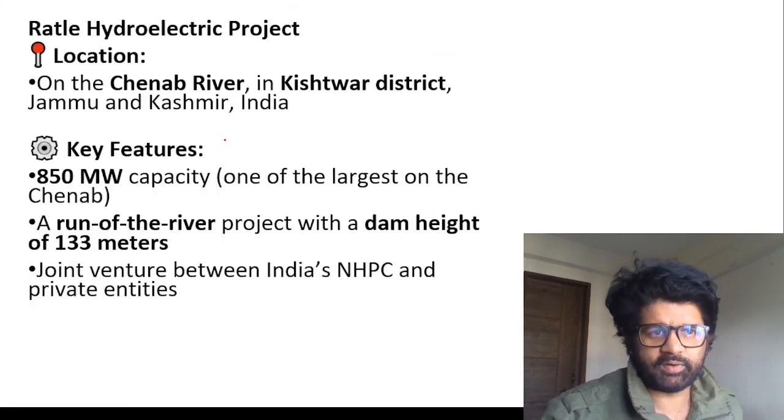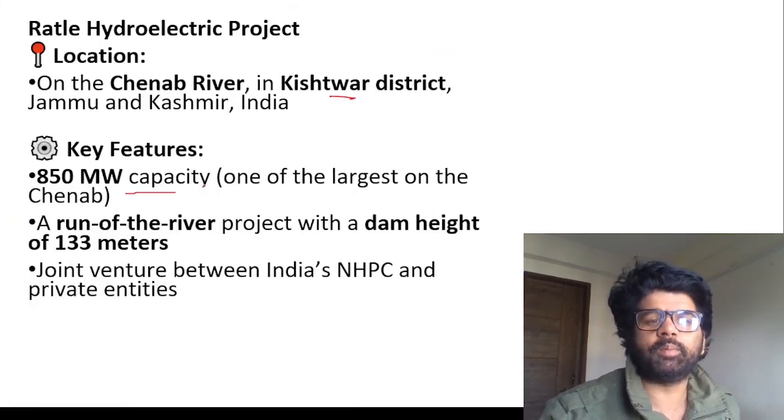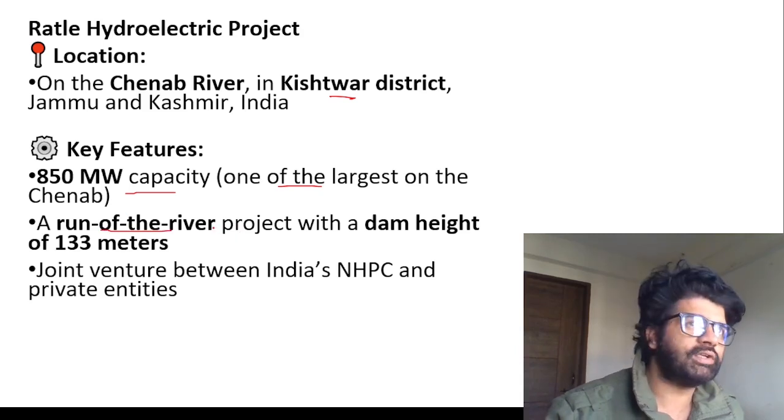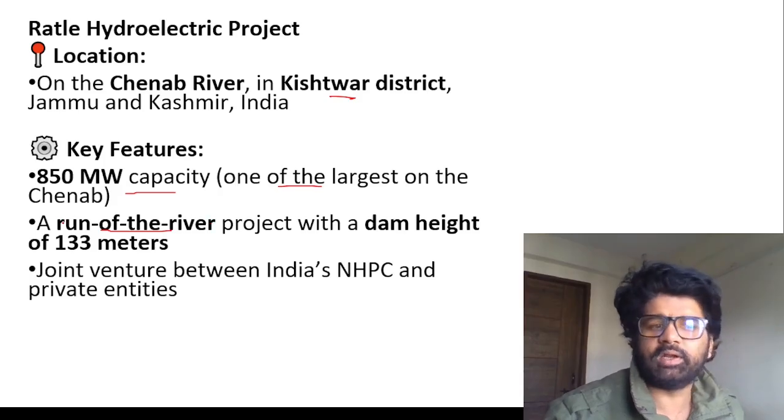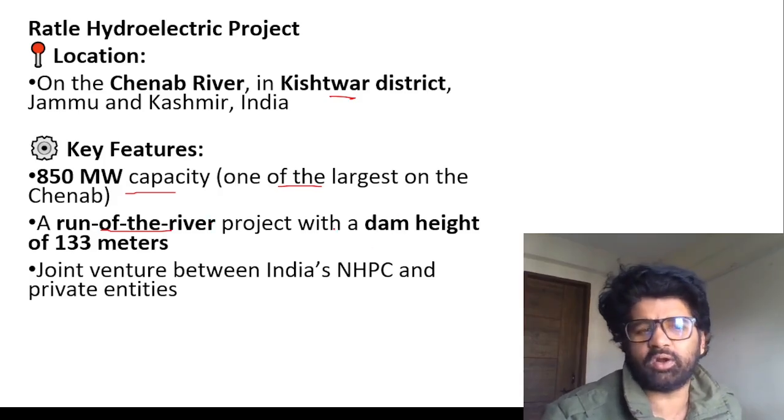Ratle is on the Chenab River, Kishtwar district, 850 megawatt capacity, one of the largest in the Chenab region. Run of the river project. Again, we are not changing the flow of water much. We are not changing the river topography much. We are not making big dams here. Not big dams, small dam, not big dam.